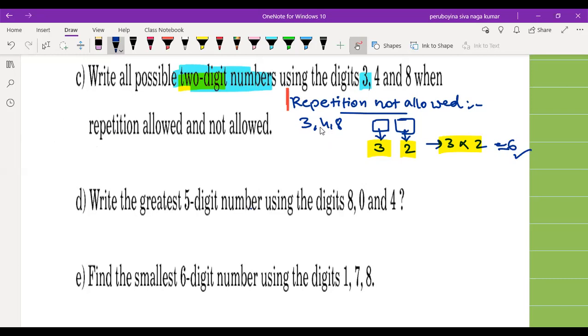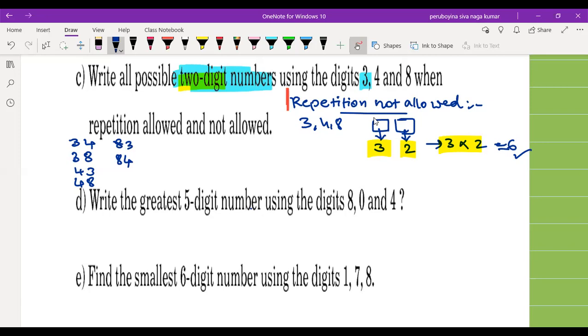Now form a 2-digit number without repetition. Let me start with 34, because that is the least one. 34. What's next? 38. Next? 43. Next? 48. Next? 83. Next? 84. How many are there? Numbers are totally 6. Without writing all these in practice, we can directly calculate using this boxes method. 3 into 2, 6 numbers we got finally.